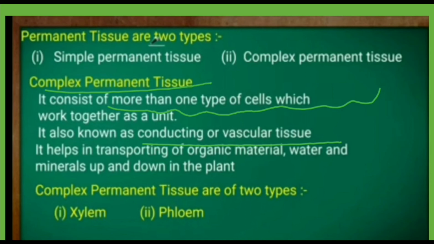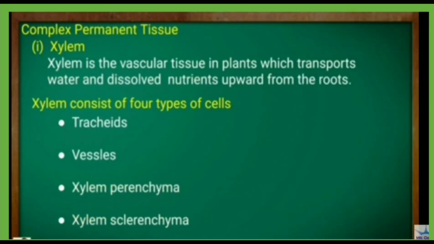The one which helps in the transportation of water and minerals from the soil to other parts is known as xylem, and the other tissue that helps to transport food from the leaf to all parts of the plant is known as phloem. Because they are complex tissues, they are made up of different types of cells.